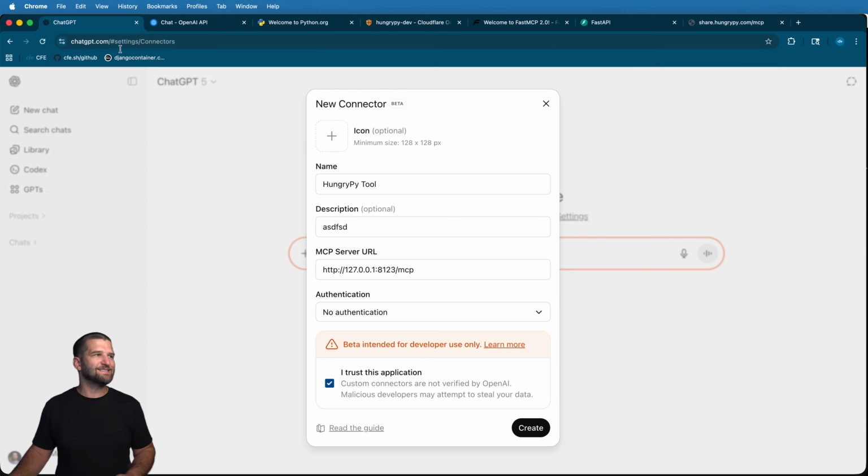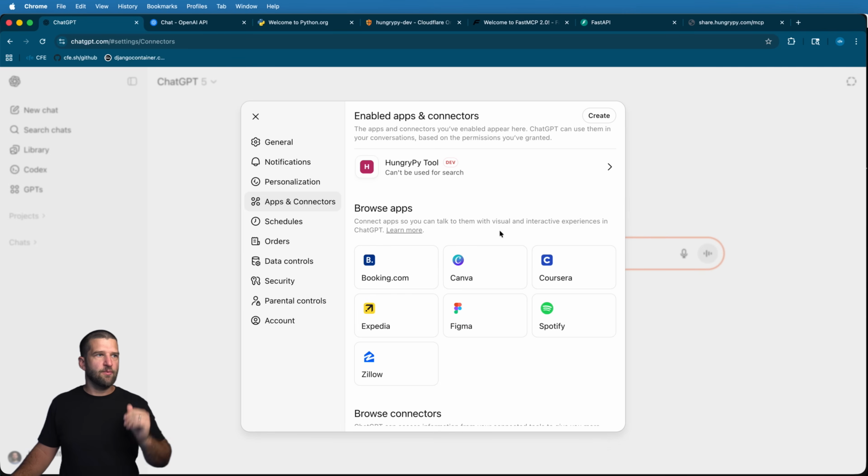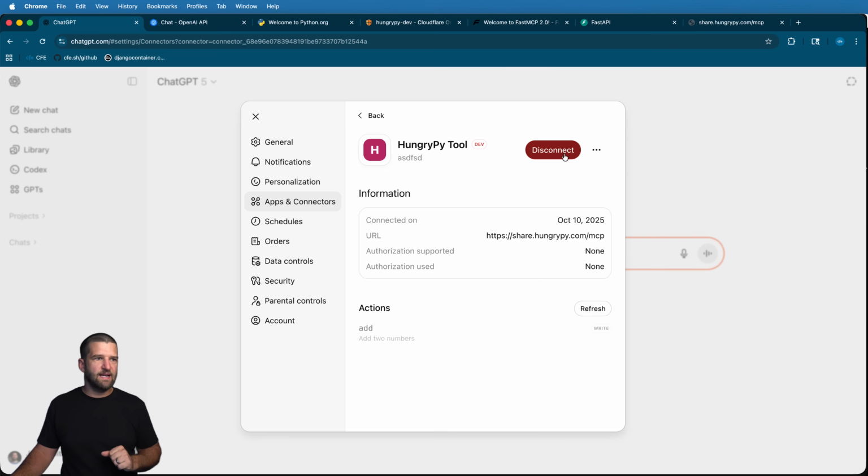So I'm going to go ahead and copy that same URL with that tunnel in there. This is why it's so critical. I go ahead and hit create, and now it should allow for me to connect to that connector for this particular tool. Okay, and there we go. After a few moments, there is my tool right there. I can delete it at any time. I can also refresh different actions or different tools that I can have in here.